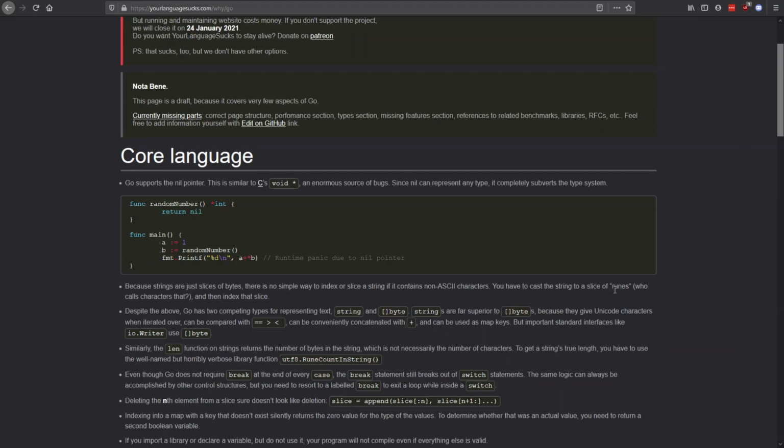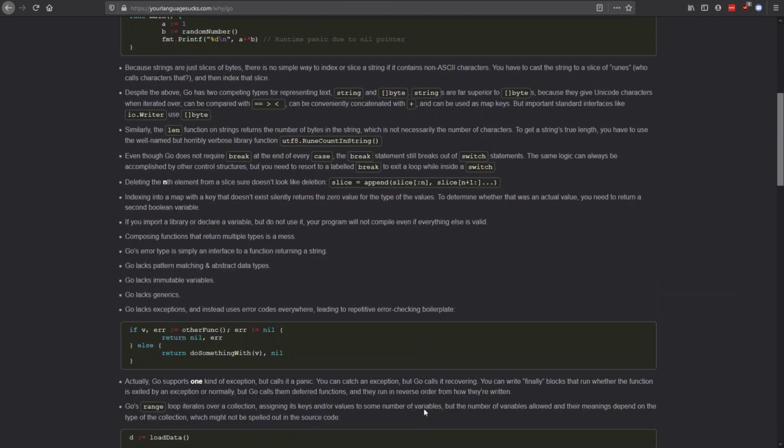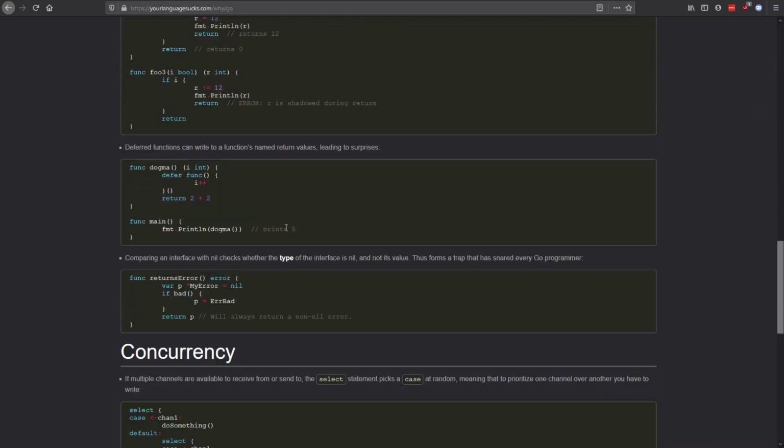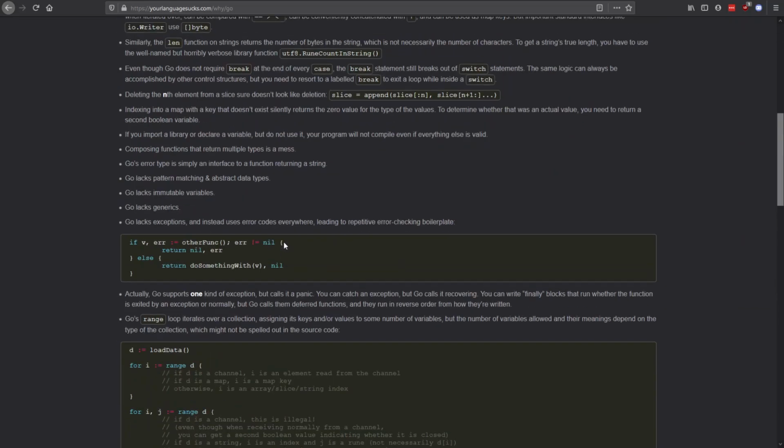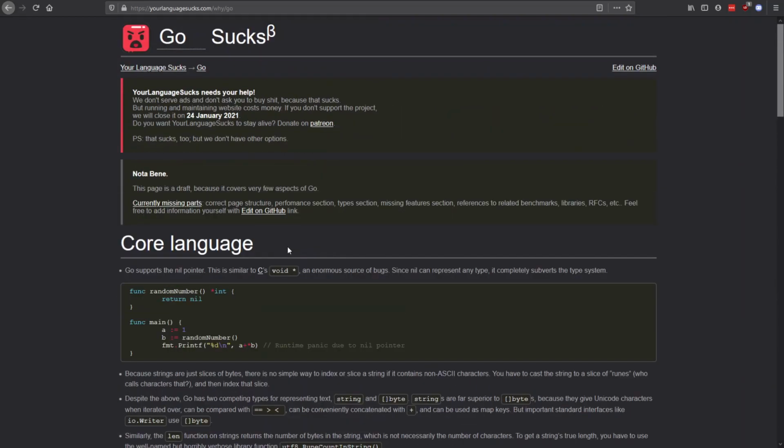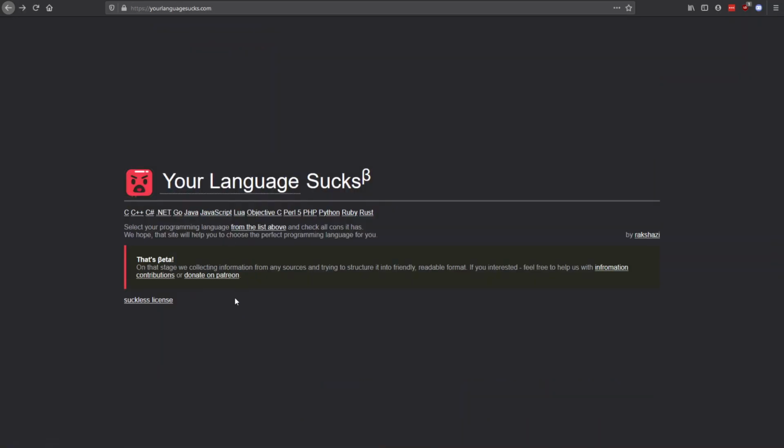Yes, slice of runes. Yes. Well, I actually haven't looked that deep into the Go documentary, the programming language Go documentary.